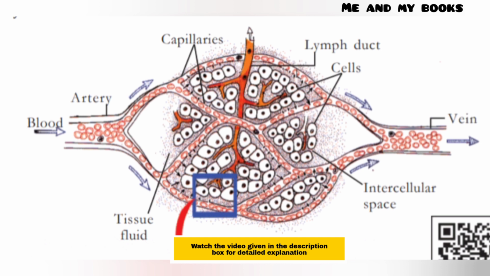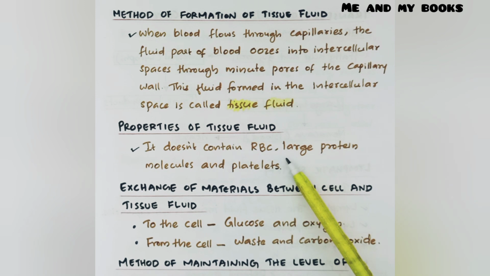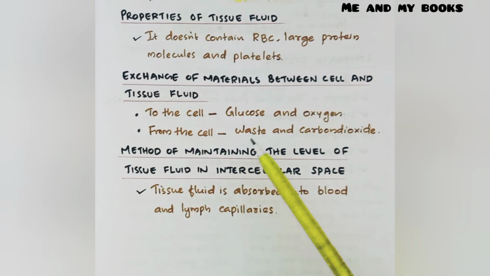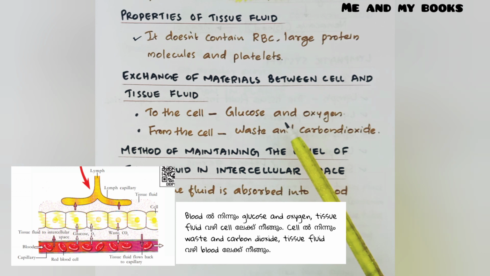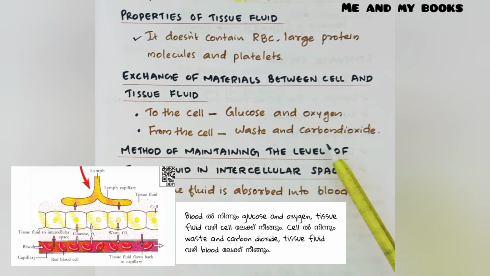What are the properties of tissue fluid? It doesn't contain RBC, large protein molecules and platelets. It is the tissue fluid that helps in exchange of materials between the cell and blood. Exchange of materials between cell and blood through tissue fluid. Which molecules are moving to the cell? Glucose and oxygen. And which molecules are moving from the cell to the blood through tissue fluid? Waste and carbon dioxide.